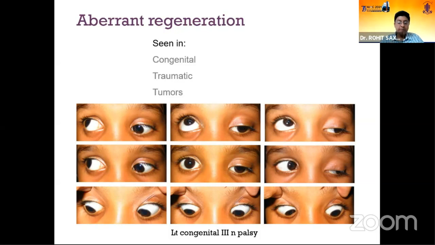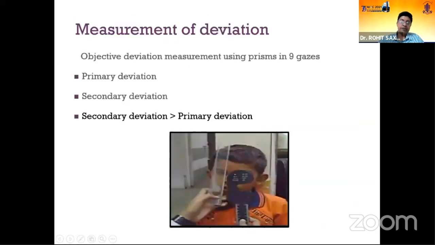So it's important, like in this case, you can see it also helps us in decision making and managing. So this was a case, you can see that besides when the eye adducts, you can see the lid retraction. So there are misfired fibers from the medial rectus going to the LPS, causing the aberrant innervation.